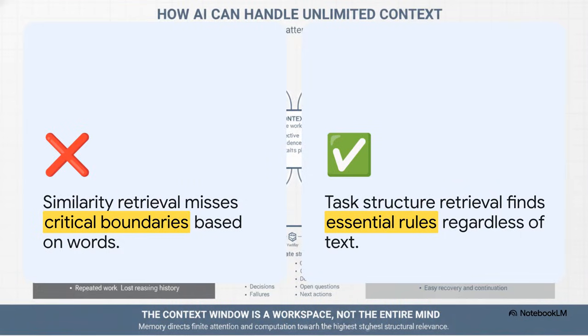If you just mash all those memory types together, trying to retrieve anything becomes incredibly noisy. Imagine an AI agent designing a complex medical experiment. If it's just searching its memory based on topic similarity, it might grab a note that has matching vocabulary, like random medical terms, but it could completely miss a differently worded note that holds a critical ethical constraint for that exact experiment. That's a huge problem. Memory retrieval absolutely has to be governed by the actual structural need of the task, not just because the words kind of look the same.